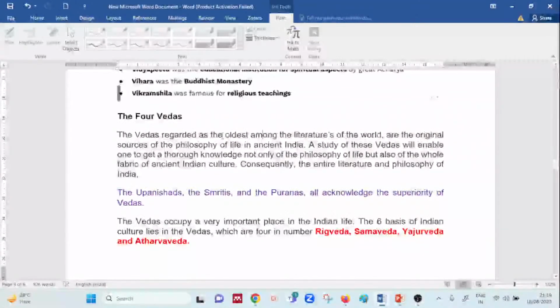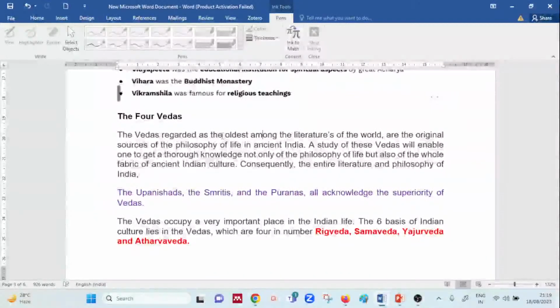Right now, when we talk about Vedas, it's nothing but a study of aspects in order to get information, in order to get knowledge, which has been considered, right? And yes, there is the entire literature and philosophy of India, that is called, as I told you in one of the lectures yesterday itself, the source of knowledge for India.